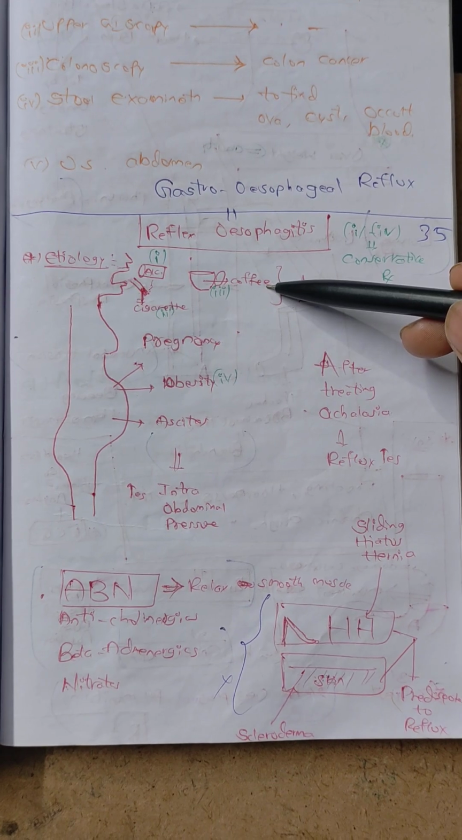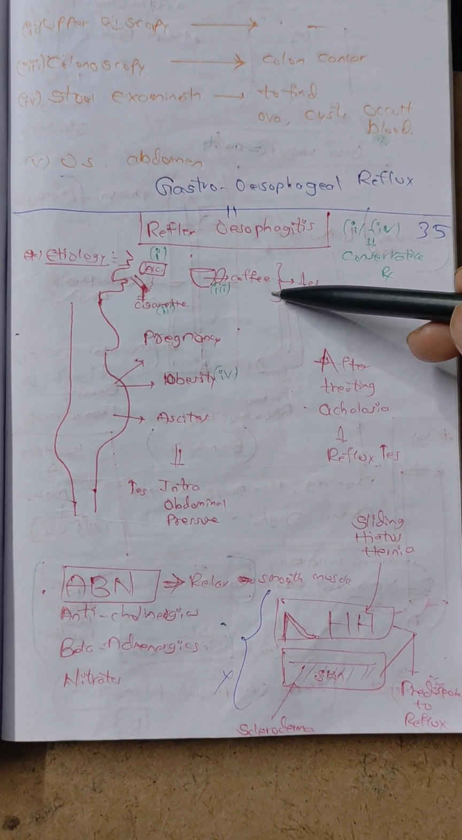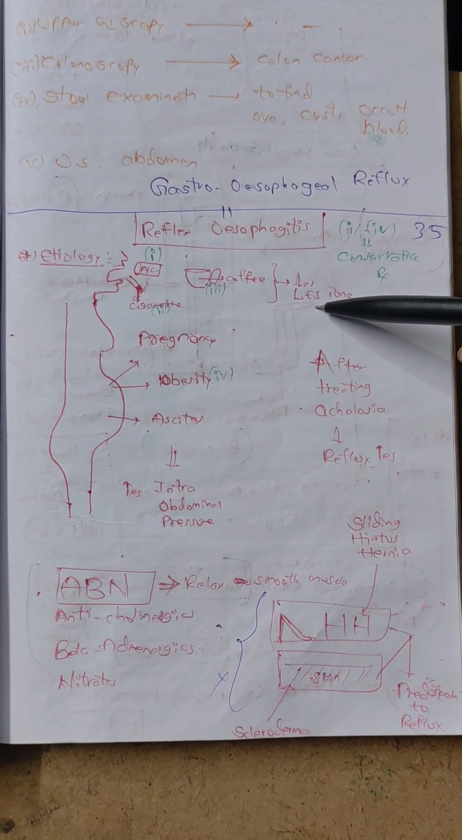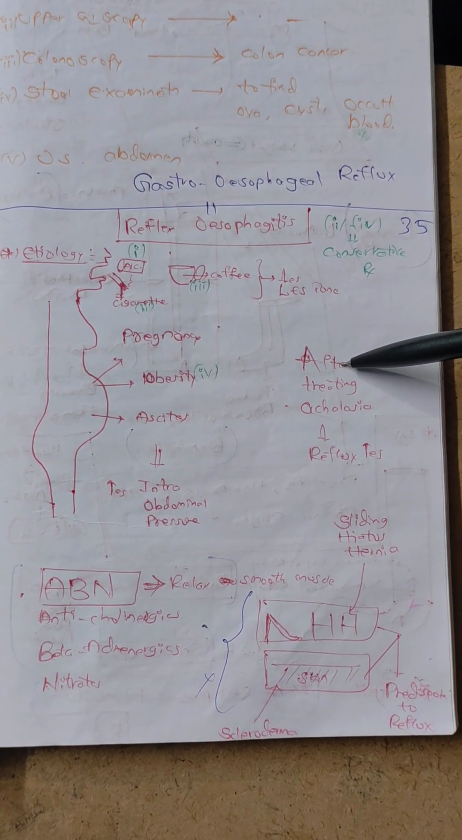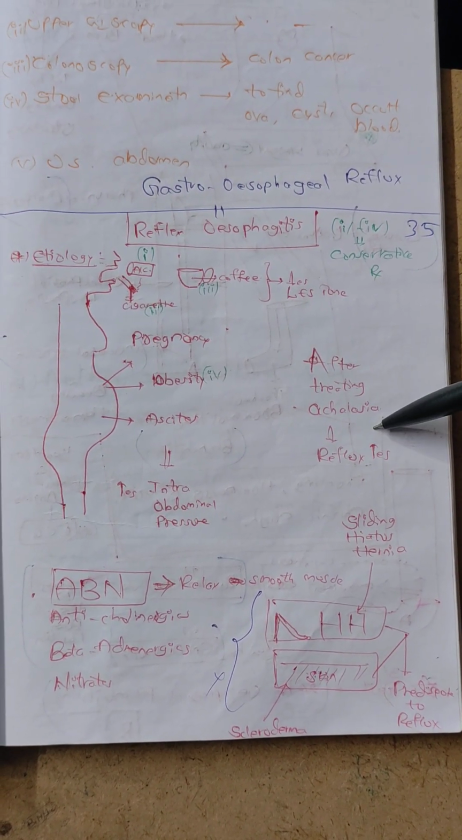And another etiology is coffee. Coffee causes the lower esophageal sphincter tone to decrease. After treating achalasia, reflux increases.